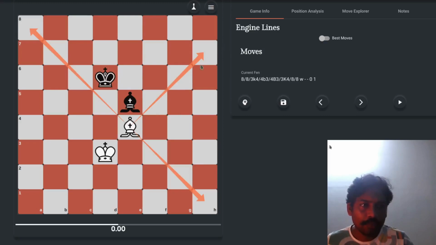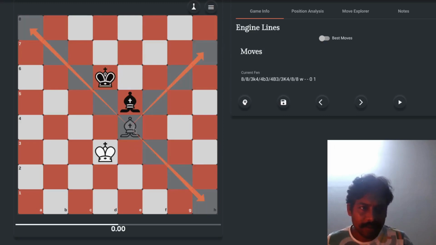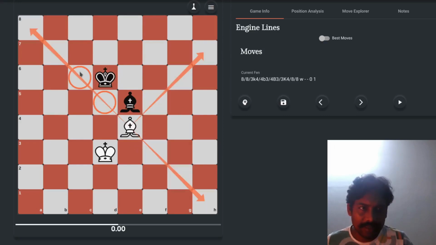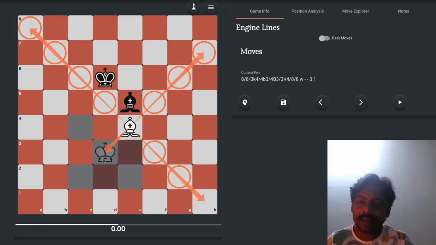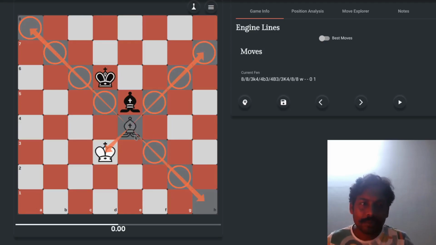Now if we come back to bishop, so bishop moves diagonally. Okay, they can go forth and back. So this bishop can go to either this square, this square, this square, this square, this, but it cannot go backward in this direction. The reason is the path is already blocked by its own king. If there would have been any other piece, then this bishop would be able to capture that. It cannot go beyond that in that particular direction, but it can capture that piece. But since the king is white again, the path is simply blocked.